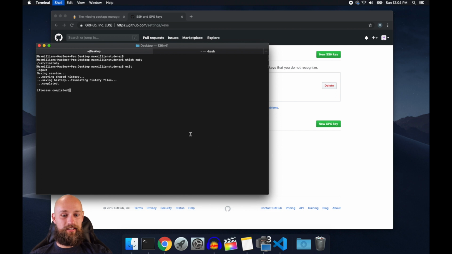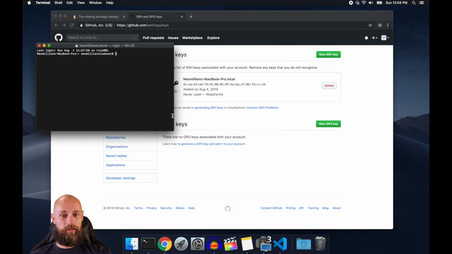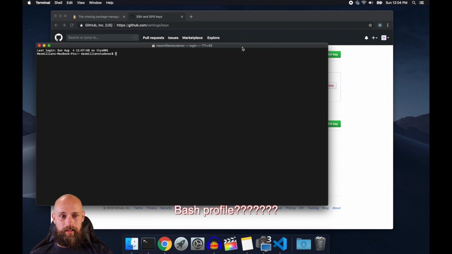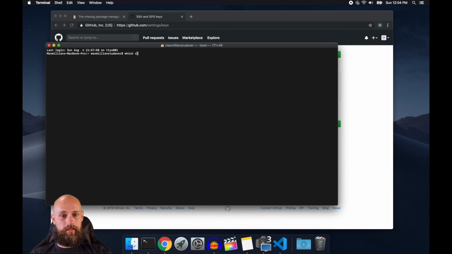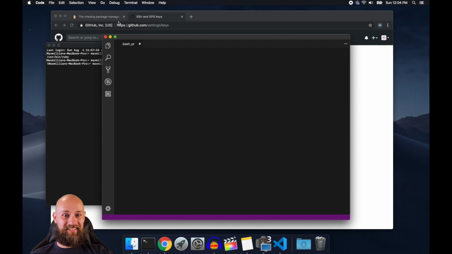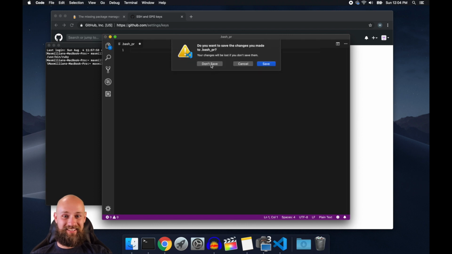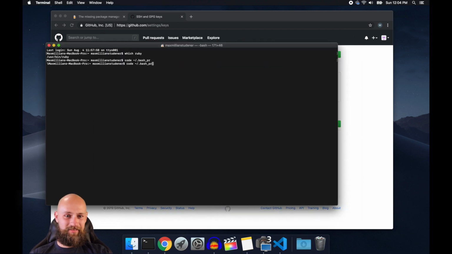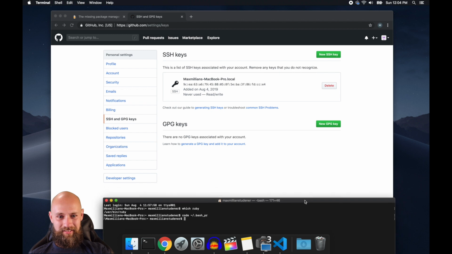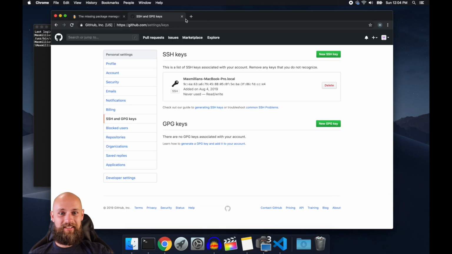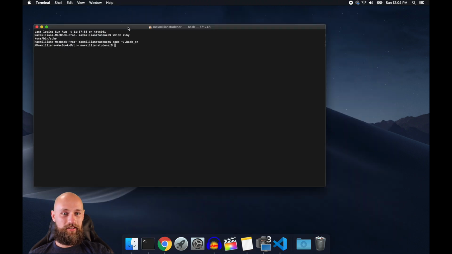So let's just get out of here, set up a new terminal, reload my bash environment. Let's see which Ruby we got now. Still the wrong one. Ugh. Alright, you're killing me. What is this? What are you doing? Why is there no bash profile? What is happening here? Why you not like me? Alright, let's get rid of this garbage and this garbage.